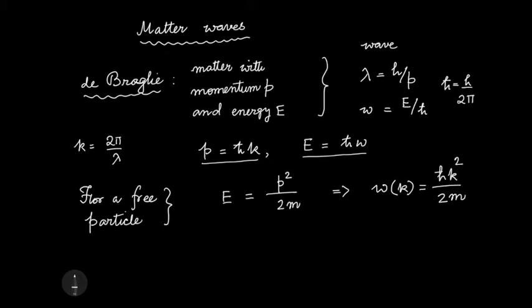And this type of relation, omega as a function of k, we call the dispersion relation. Why it is called the dispersion relation will be rather clear after today's discussion.